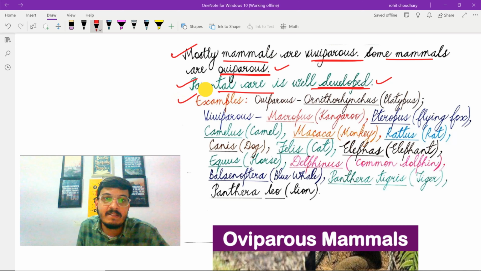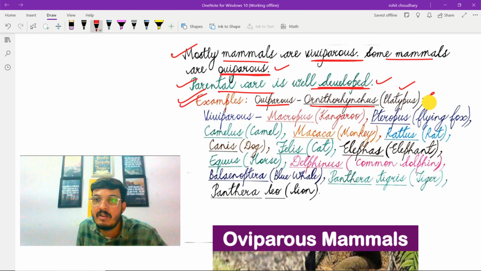The examples are most important as per NEET exam point of view. The example of oviparous mammal is Ornithorhynchus, commonly known as platypus. There is another oviparous mammal, that is Echidna. And this Echidna is commonly known as spiny anteater.